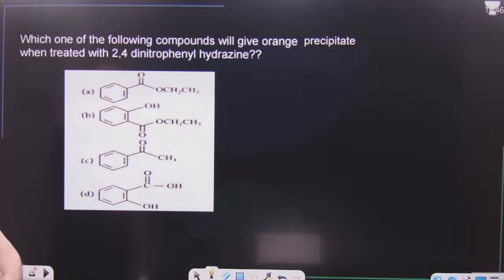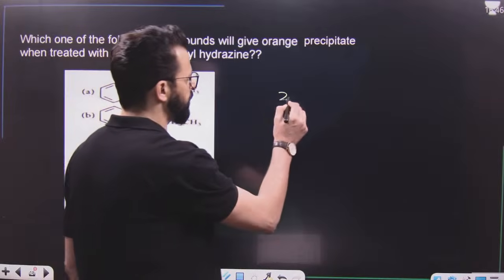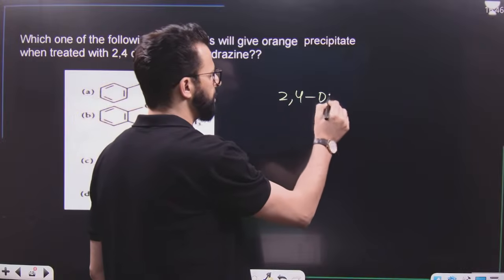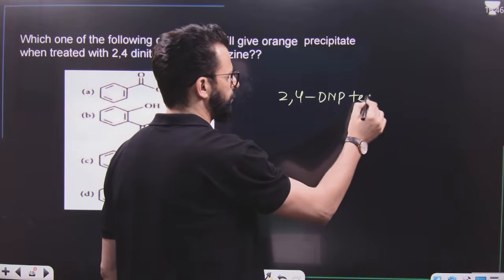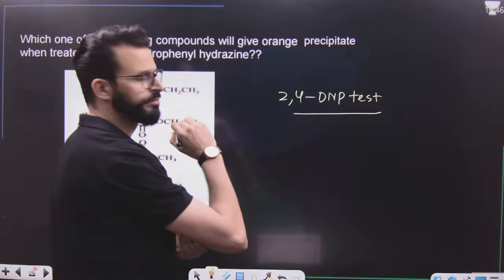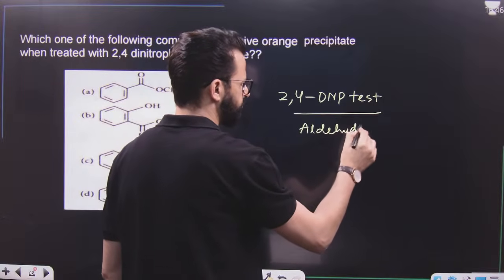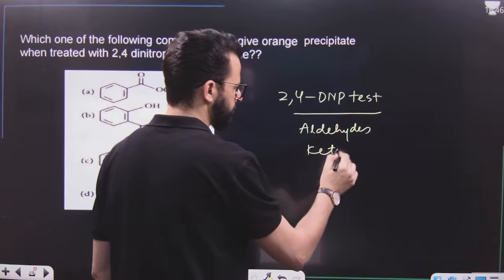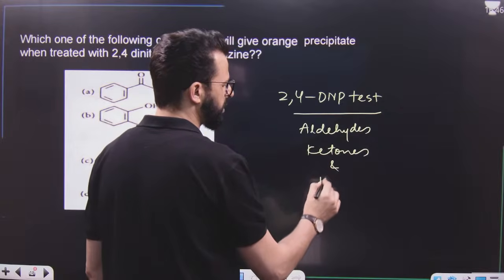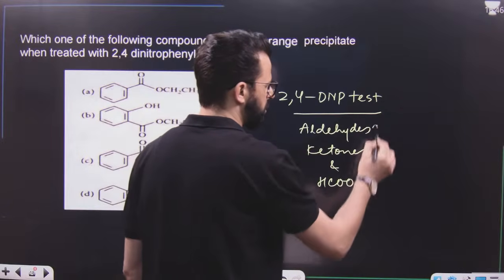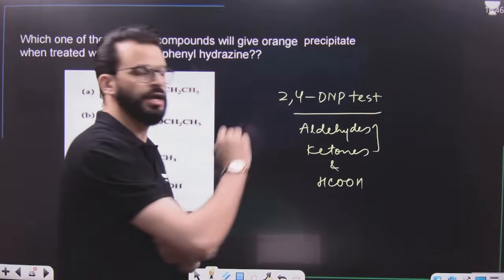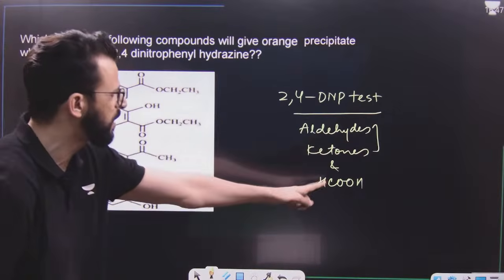Now, after this, the question is, which one of the following compounds will give an orange precipitate when treated with 2,4-dinitrophenylhydrazine? That means it is the 2,4-DNP test. If you remember, this test is generally shown by aldehydes and ketones, and formic acid can also show this test. But generally, our NCERT talks about aldehydes and ketones.